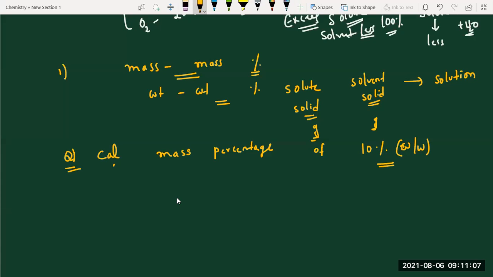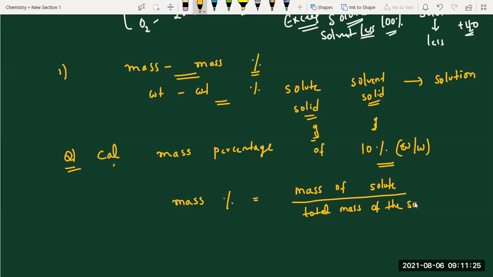What is the formula? First, let me write: mass percentage equals mass of solute, or else weight of solute, by total mass of the solution, or else mass of the solution. Percentages means always we have to multiply with 100. That's it. So they gave a question like this, no? How do you know which is solute, which is solvent? How to expand this one?